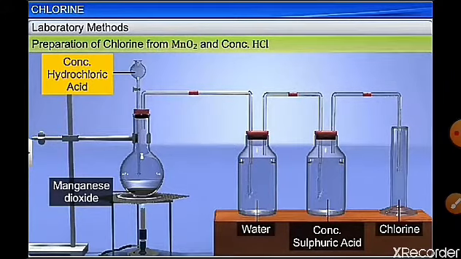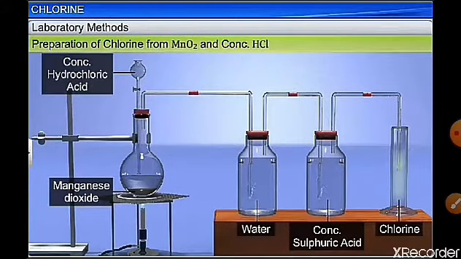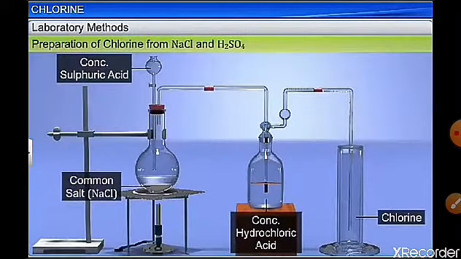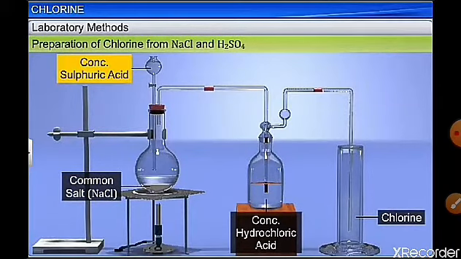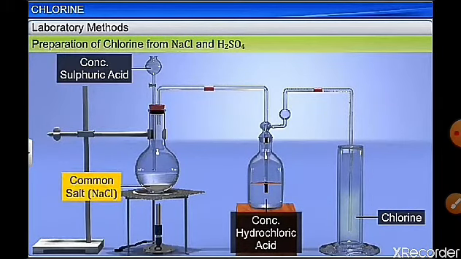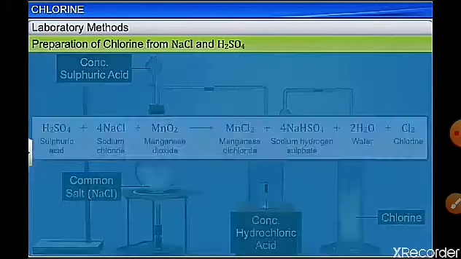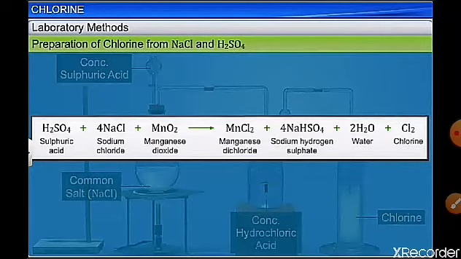Now MnO2 reacts with HCl to give H2O, MnCl2 and Cl2. It can also be prepared by reacting common salt with concentrated sulfuric acid. So when you have NaCl with H2SO4, you get sodium hydrogen sulfate, hydrogen chloride, water and chlorine gas.